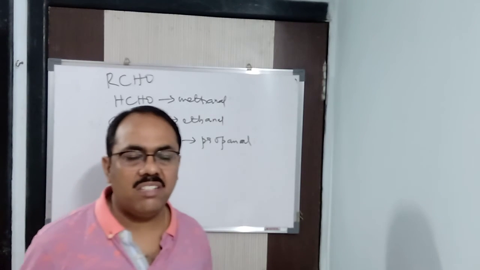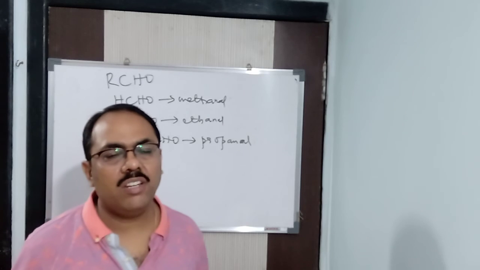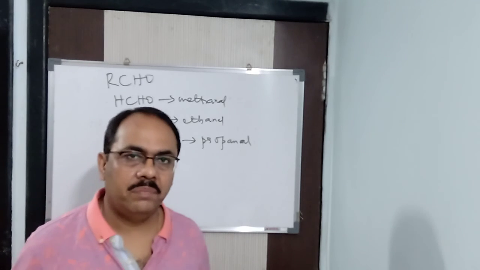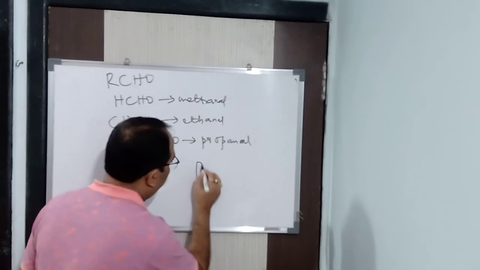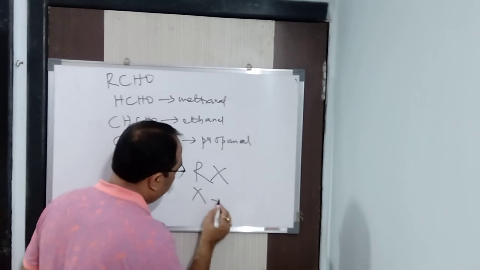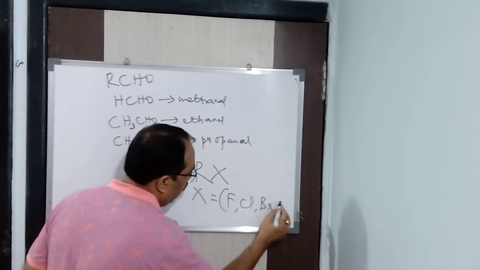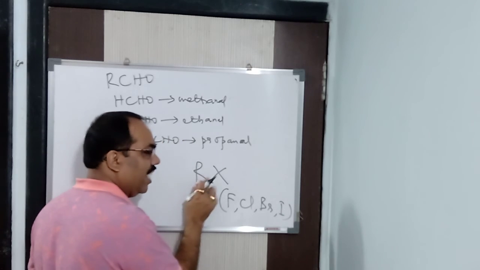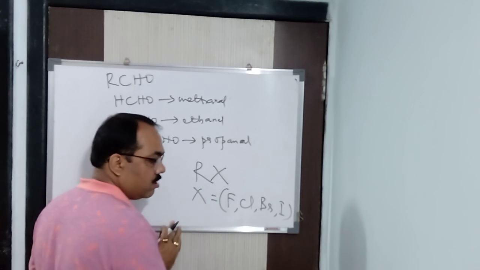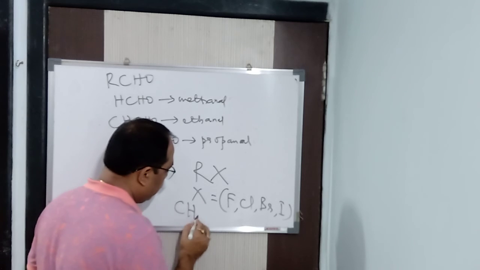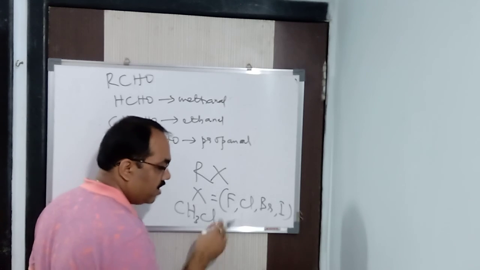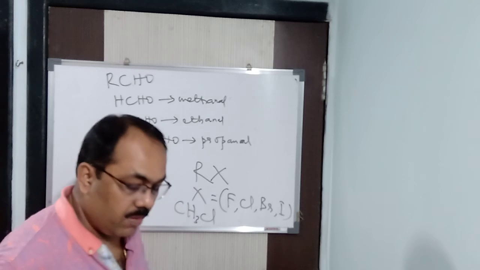Similarly, alkyl halide: CH3Cl, methyl chloride, CH3Br, methyl bromide. The general formula of alkyl halide is RX. X can be any halogen: fluorine, chlorine, bromine, iodine. R is the alkyl group, you know that. Like if I say CH3Cl, methyl chloride, CH3Br, methyl bromide, in this way.